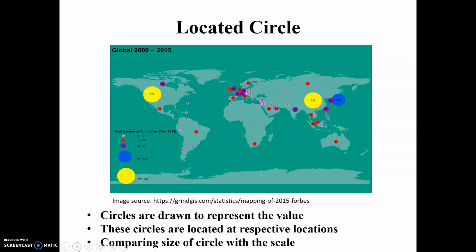Similarly, located circles. Instead of using bars, circles are drawn which represent certain values, and these values are given in the scale of the map. So you can see on the left-hand side the total number of companies shown in the scale, and in India there are 56 companies. In China, there are 232 companies.